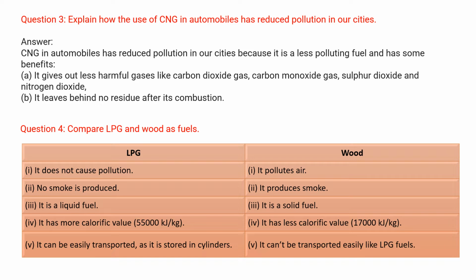Then we have question number 3. Explain how the use of CNG in automobiles has reduced pollution in our cities. You know that CNG in automobiles has reduced pollution in our cities because it is a less polluting fuel and has some benefits. It does not give out harmful gases like carbon dioxide, carbon monoxide, sulfur dioxide and nitrogen dioxide, and it does not leave behind any residue after its combustion.